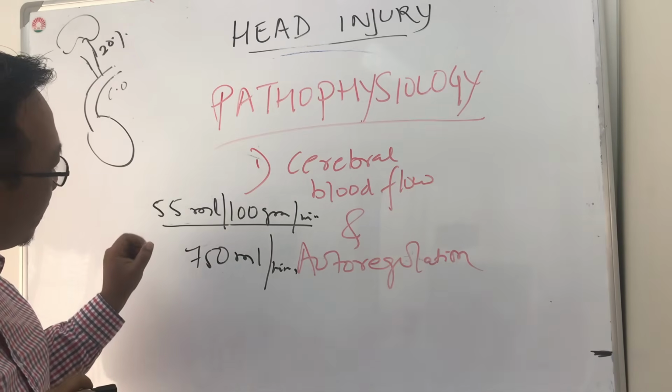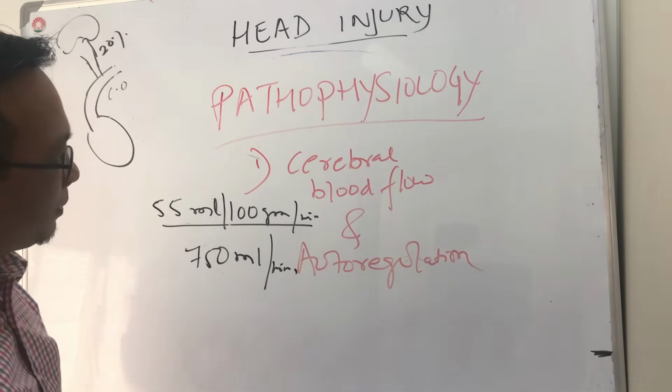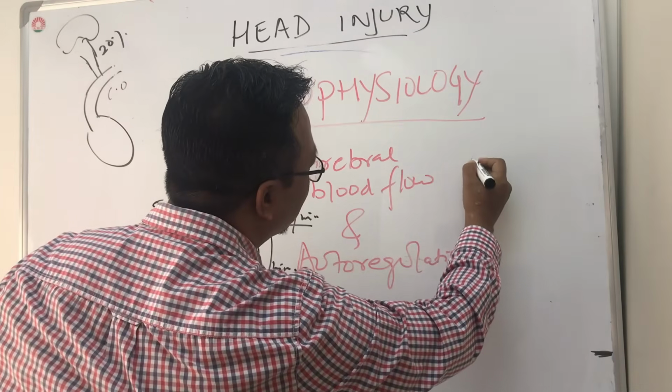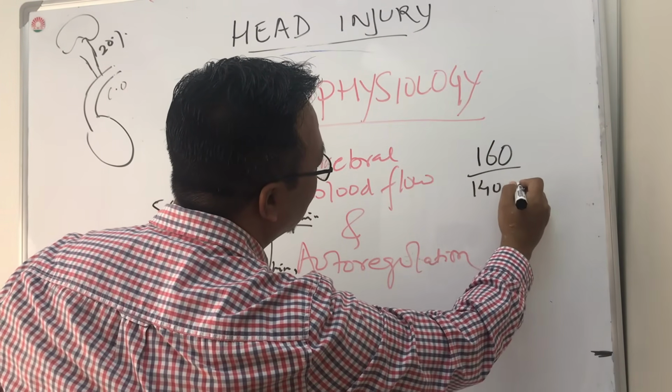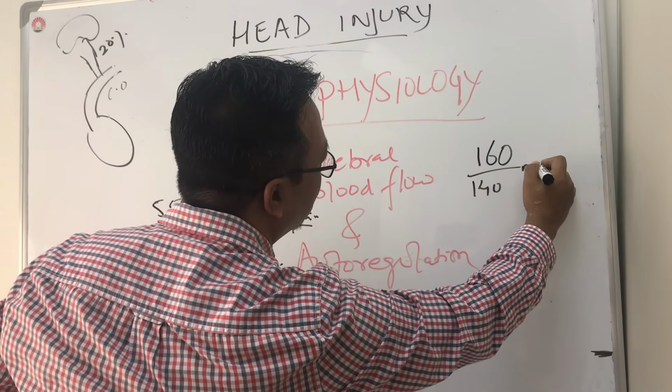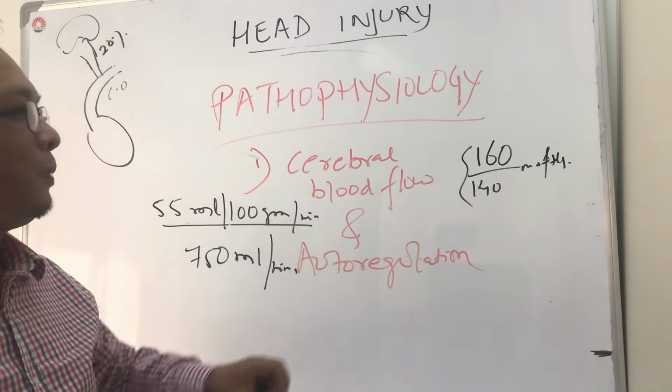Now let's say there is an increase in systemic blood pressure. Let's say the person's systemic blood pressure has increased to 160 systolic over 140 millimeter of Hg. So what will happen when the systemic blood pressure is increased?